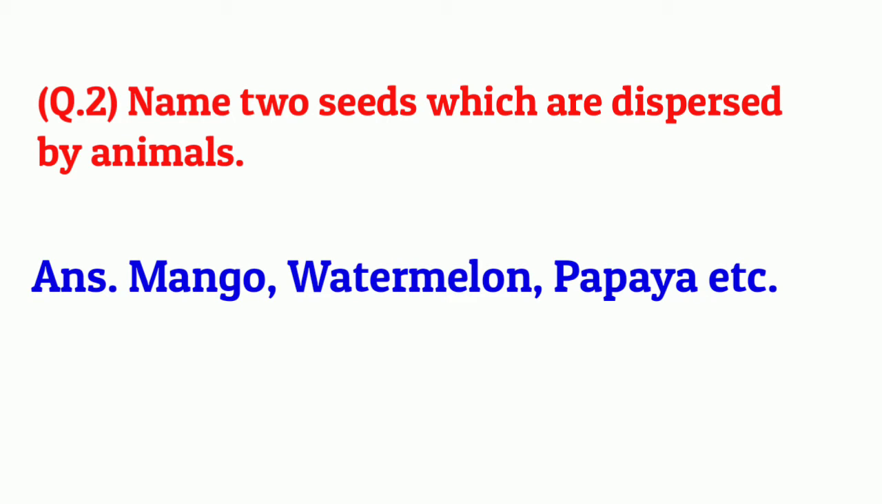Now let's come to your second question, again a very short answer. Name two seeds which are dispersed by animals. Your answer, you can write any of these names like mango, watermelon, papaya. Since only two seeds are asked, you can write any of these names.